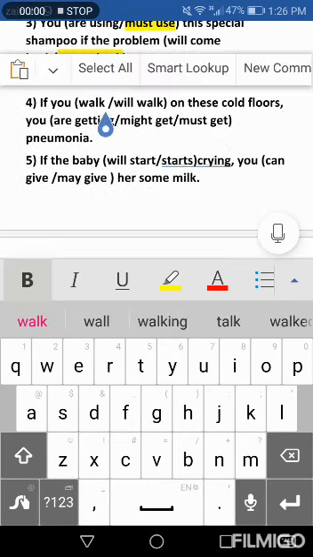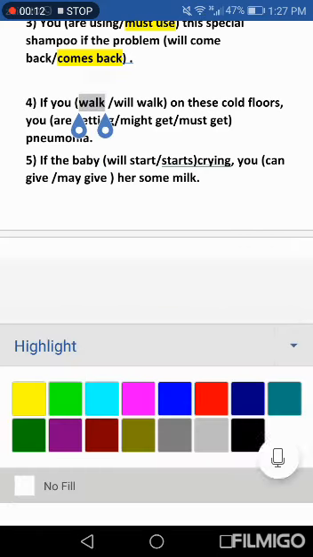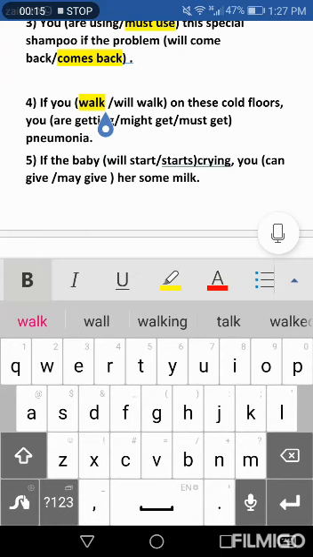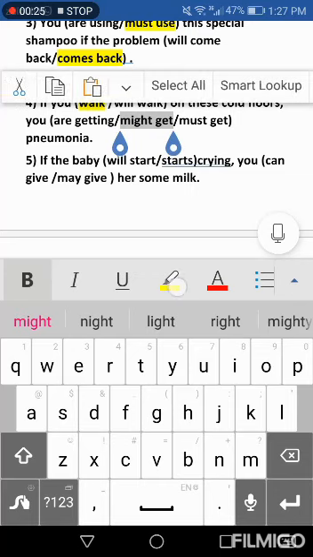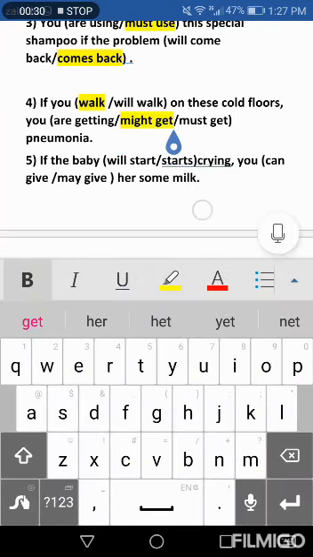Four: If you will walk on these cold floors, you are getting, might get, must get pneumonia. If you, simple present, walk without s on these cold floors, you are getting, might get, must get. It's not obligatory to get pneumonia, so it's might get, a possible thing. We use might get. Pneumonia means lung inflammation.